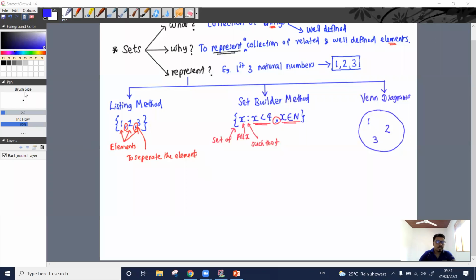If I take an example like this, example number 1: set of all natural numbers. Using the listing method, how can I represent this given set? Set of all natural numbers.